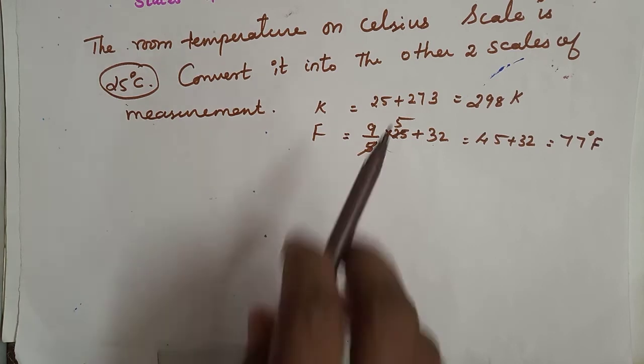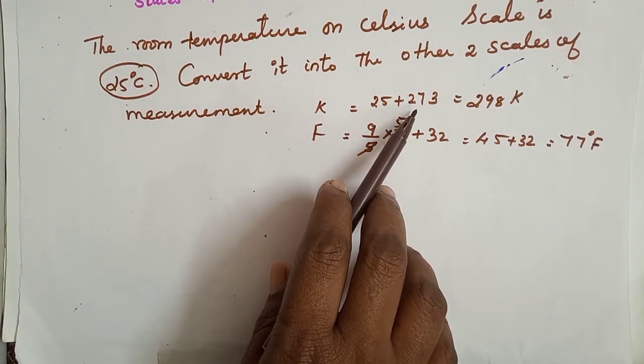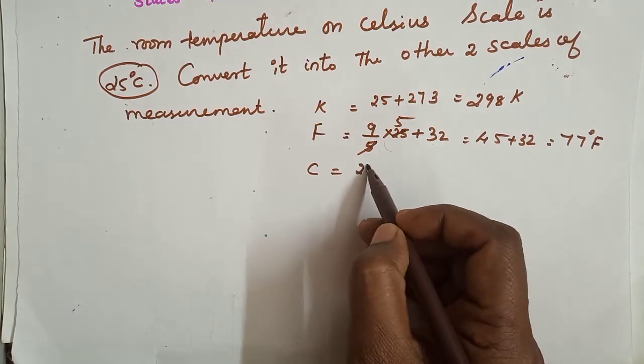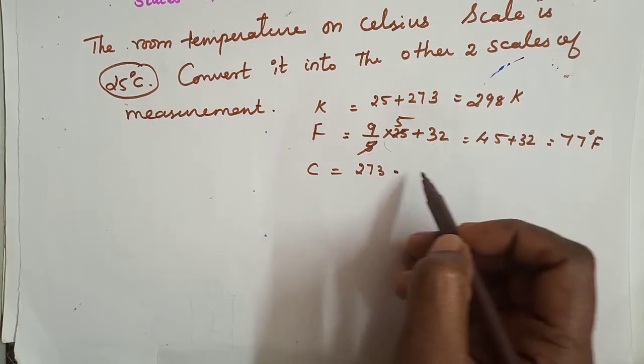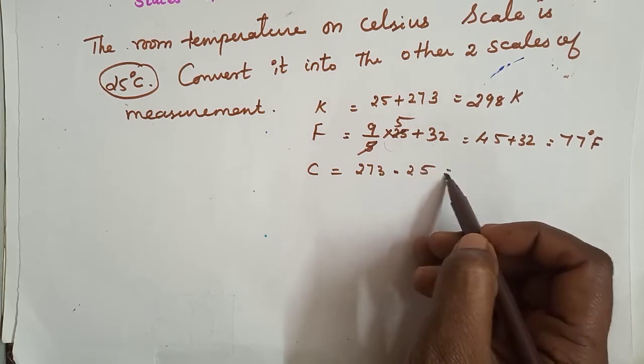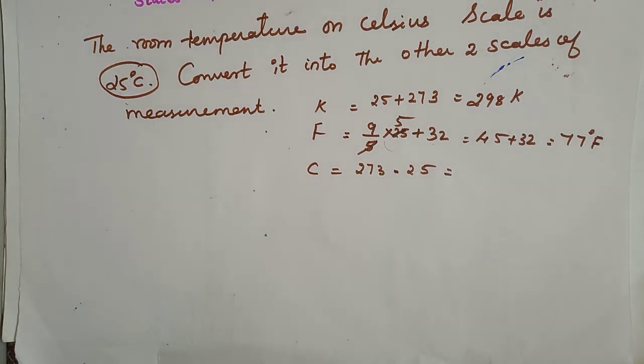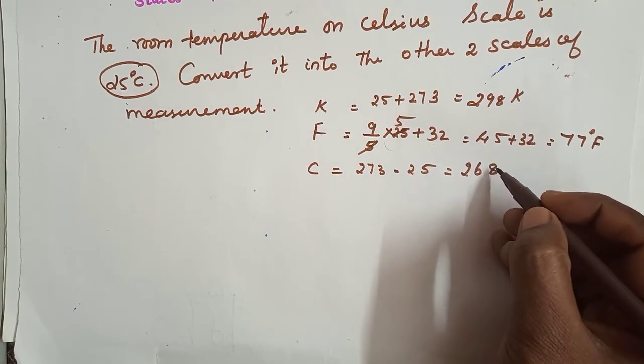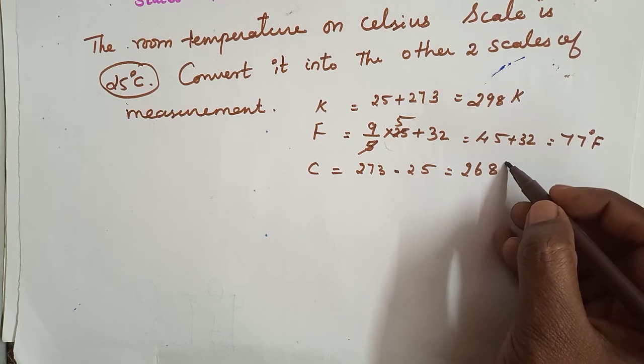Yes. So if you want to convert to the Celsius scale, what can we do? 273 minus 25. So what will we get? 268 degree Celsius.